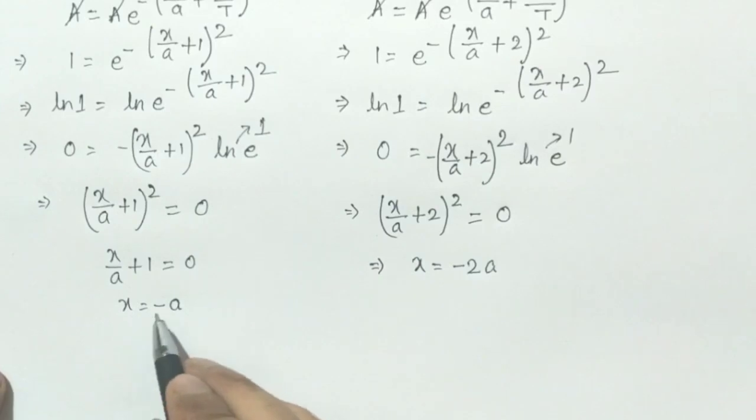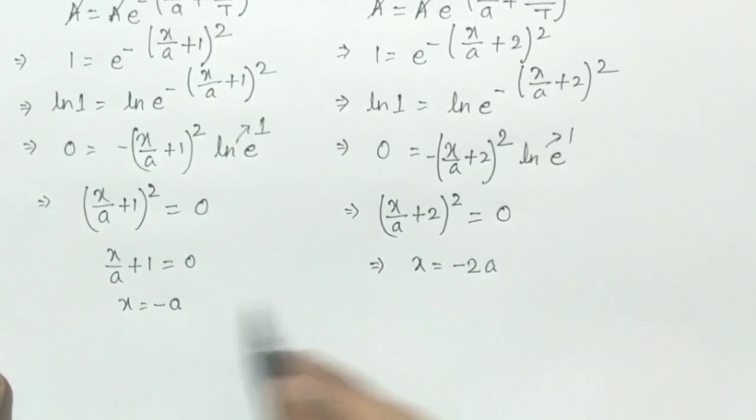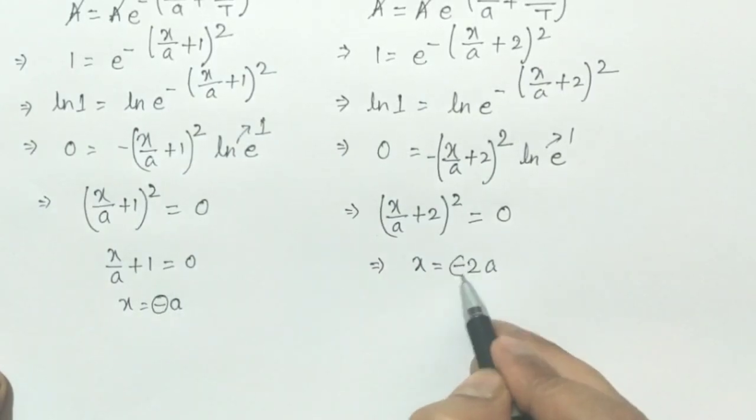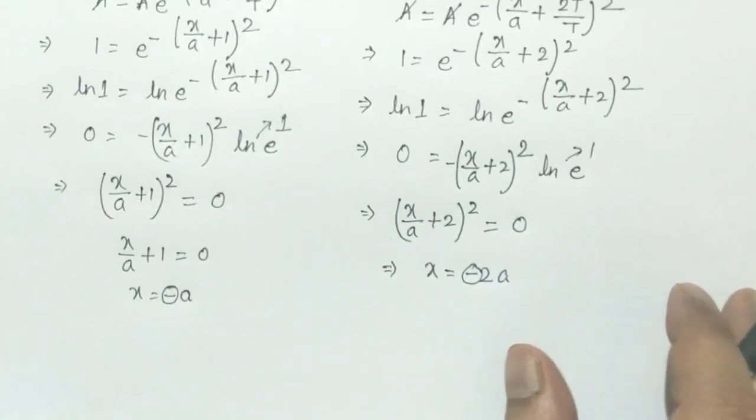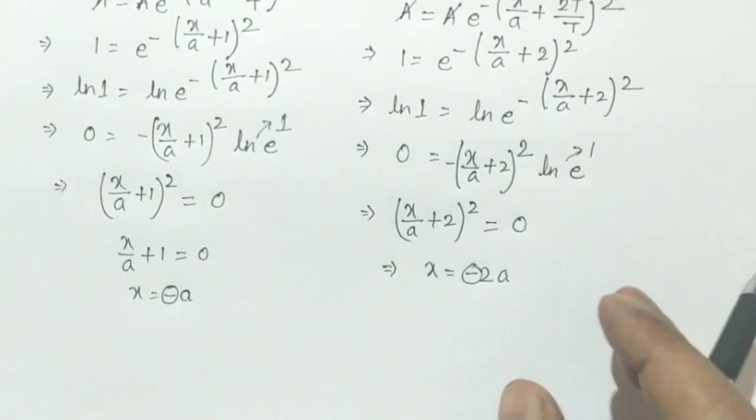See here x equals minus a and here x equals minus 2a. What does minus indicate here? Since the wave is traveling along the negative x direction, so the x coordinate of the given wave will be